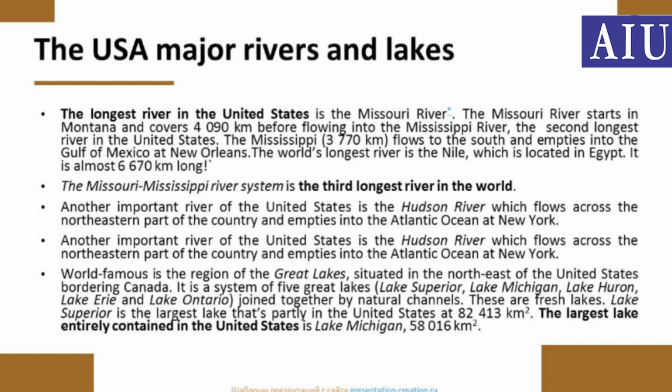Another important river of the United States is the Hudson River, which flows across the northeastern part of the country and empties into the Atlantic Ocean at New York. The rivers in the west of the country are unsuitable for navigation because they flow through deep canyons and are cut by numerous rapids, which fact, however, makes them a good source of electric power.